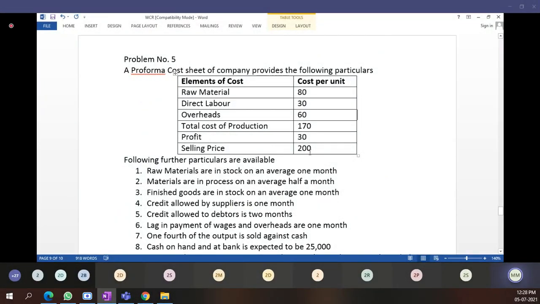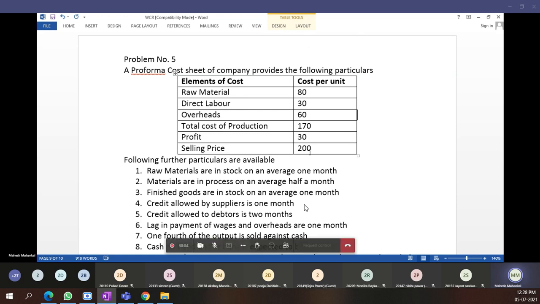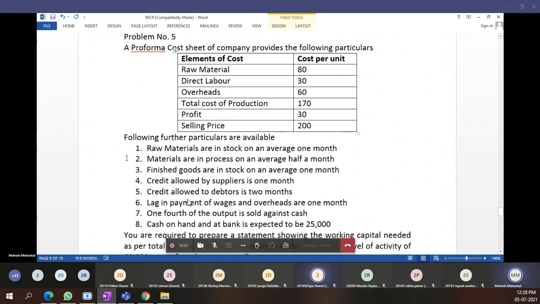This much is clear, students. This is the cost to manufacture a single product. To produce a single product, which types of cost are they going to include? All types of cost they are going to use. Okay, this is clear. Then next, they are going to give further information.